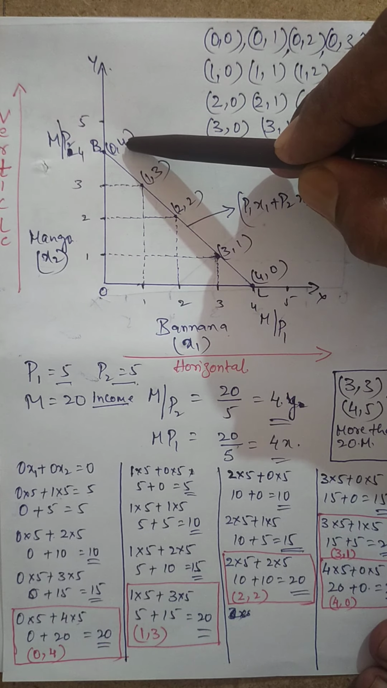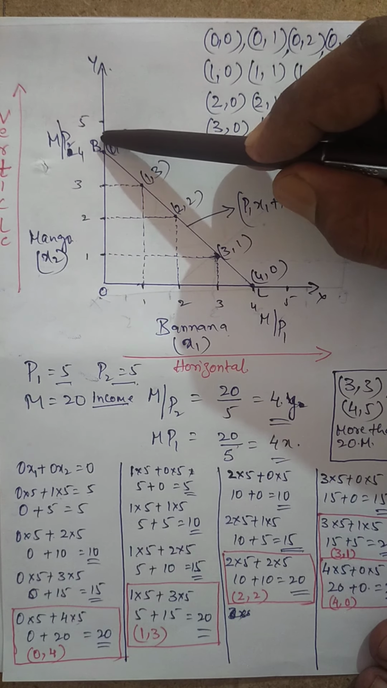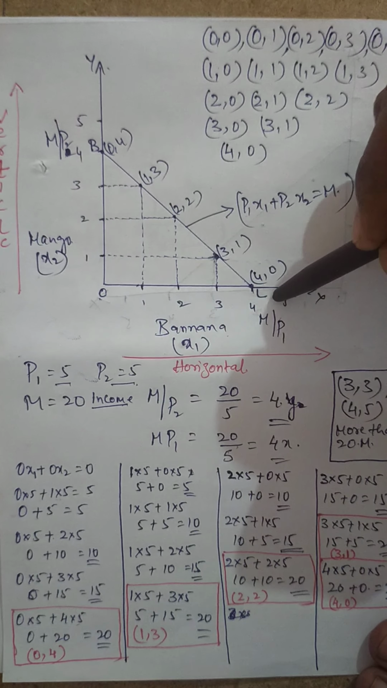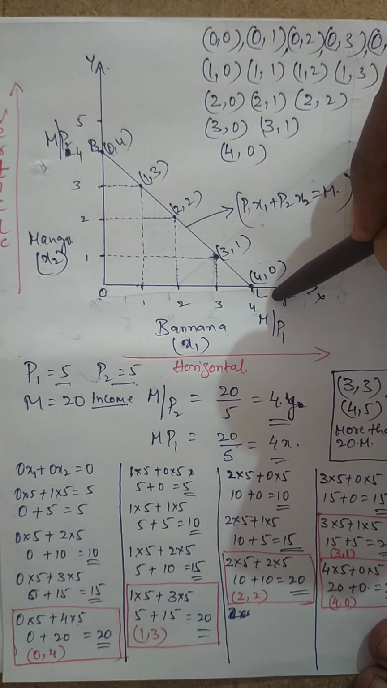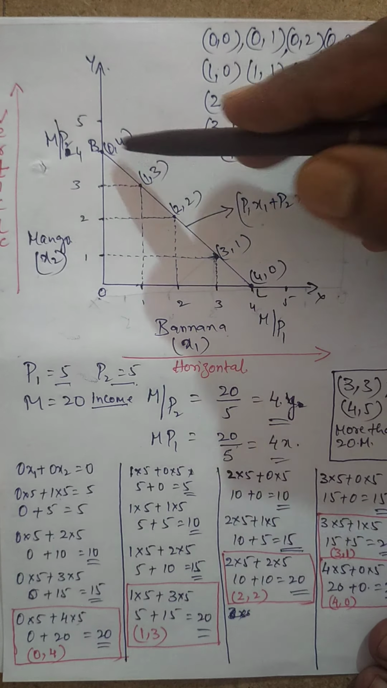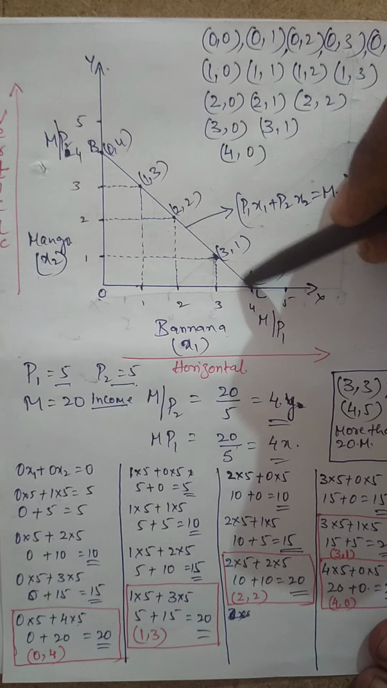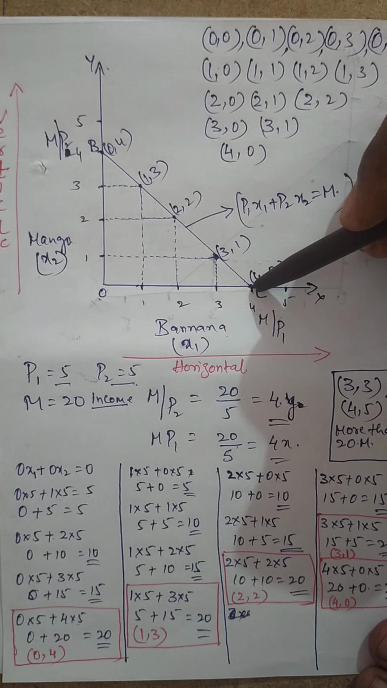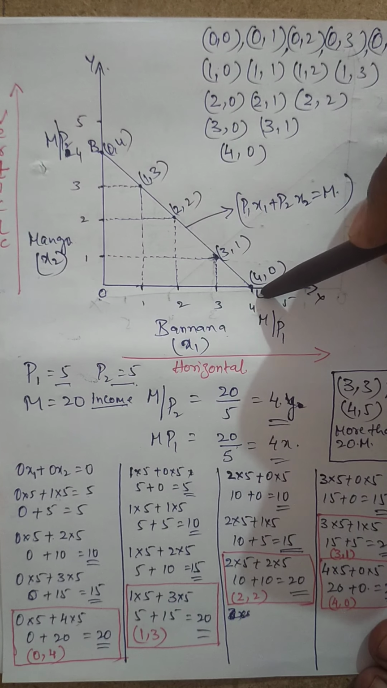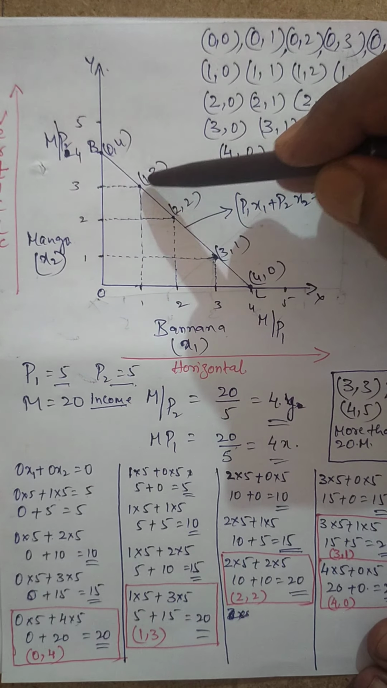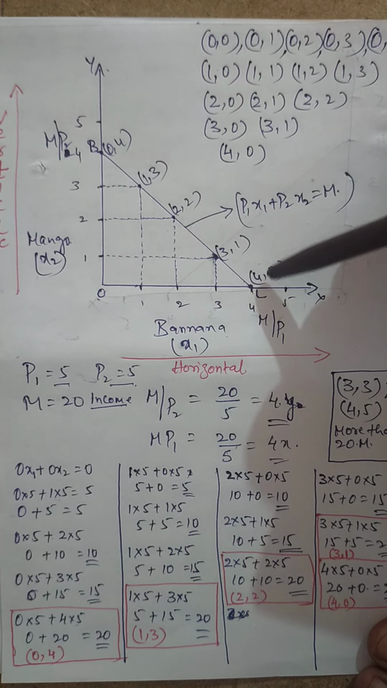X1 and X2. The maximum of X2 good, which is mango, is 4 here. Banana maximum is also 4. Always we can observe that both the maximums are considered through the budget line. So considering that, I have written 0, 4, 1, 3, 2, 2, 3, 1 and 4, 0.